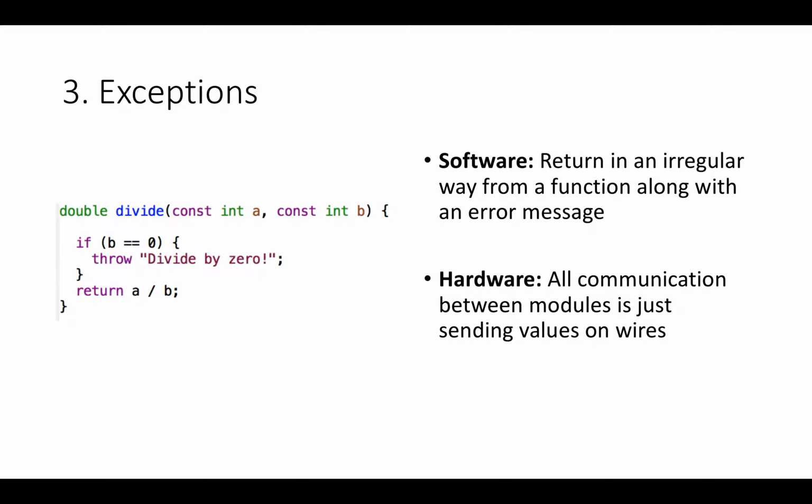Number 3 is exceptions. So you can do things like, say, in C++, you can check, for example, if b is 0 before doing a divide and throw divide by 0 if there is a divide, and it's up to the caller of this function to handle this possible exception condition. In hardware, all of these functions just become modules. String constants like divide by 0 are completely meaningless. And you really need to explicitly handle everything that could happen in a module in the normal course of control flow. There's no high-level synthesis tool I know of which supports C++ exceptions.